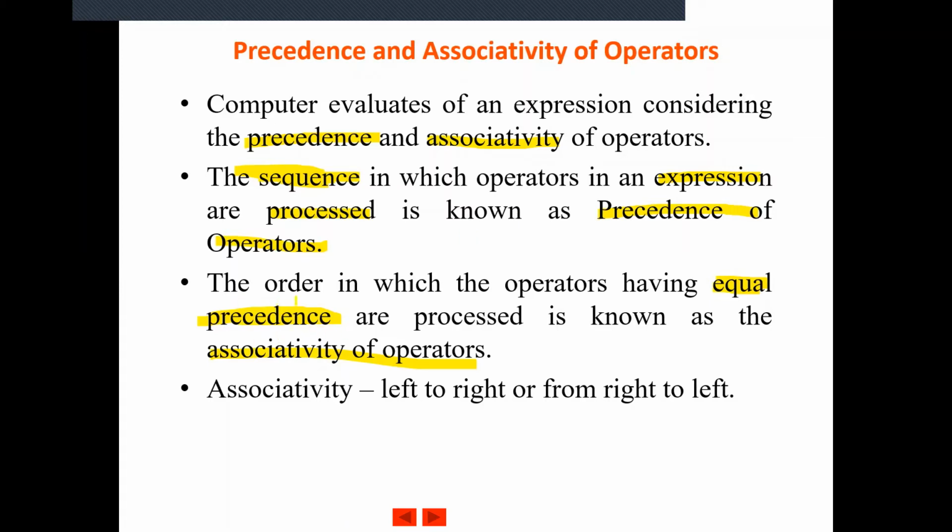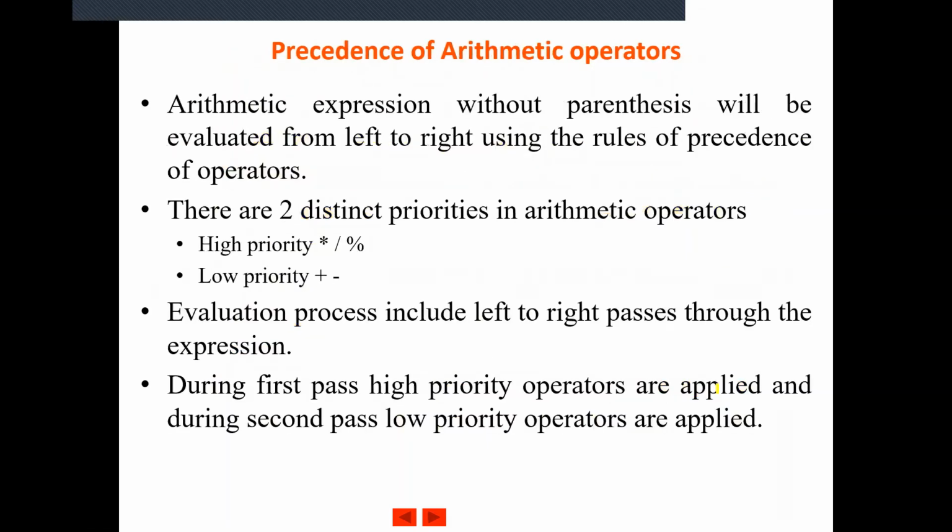Now, in the next definition, we are learning if 2 or 3 operators are having the same precedence, then we have to follow the associativity of the operators. For these operators, there are left to right and right to left associativity. So if 2 operators are having the same precedence, we have to follow the associativity rule, that is from left to right. In this example, we are going to see how arithmetic operators will be evaluated in an arithmetic expression, and in case you are having 2 or 3 operators having the same precedence, how it will be evaluated.